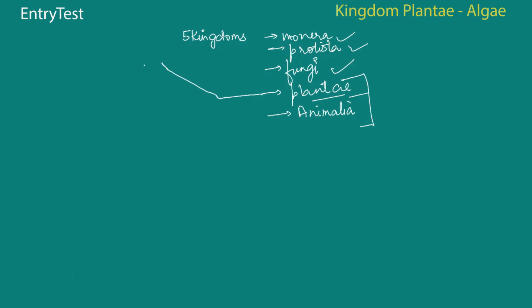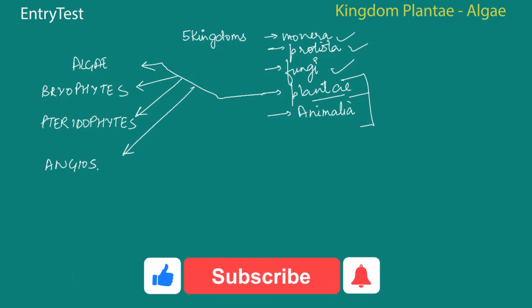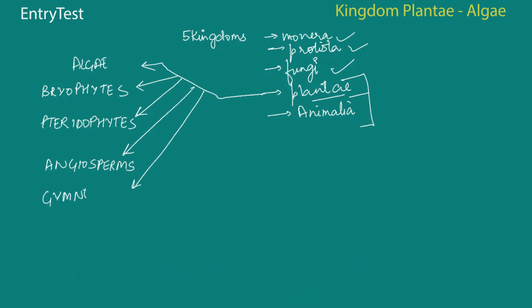So this plant kingdom is usually studied in the form of 5 different groups. First one is algae. The second one is bryophytes. The third one is pteridophytes. The fourth one is angiosperms, and we'll be dealing with the classification of angiosperms too in much more detail. And the fifth and last is gymnosperms.